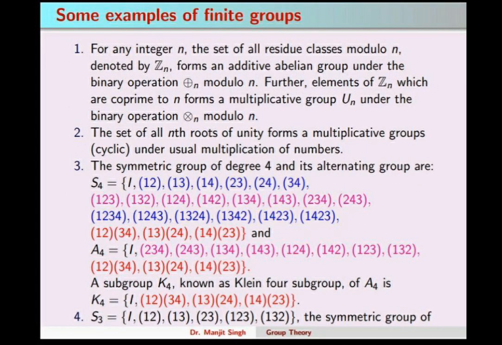There are some examples of finite groups. In item number 3, the symmetric group of degree 4, S4, is there. It has 24 elements, and the alternating group of S4 is A4. It has 12 elements, and there is also a subgroup of A4, the Klein 4 subgroup, which has 4 elements.